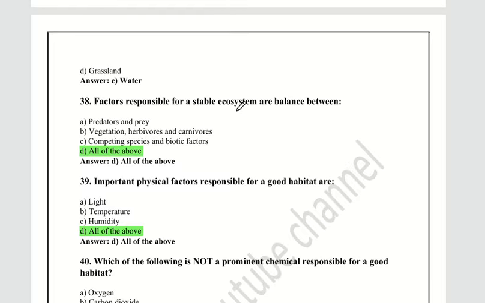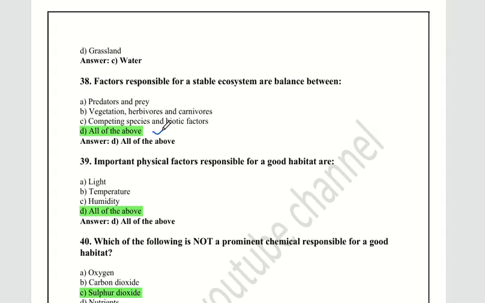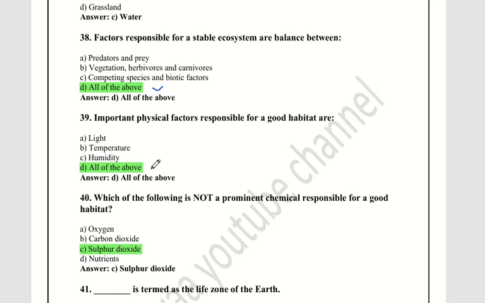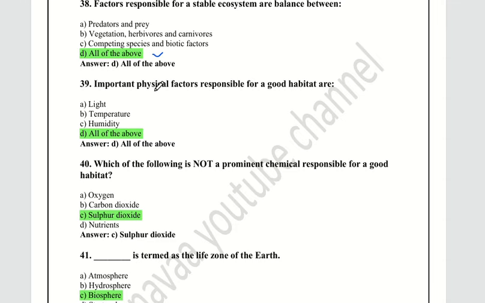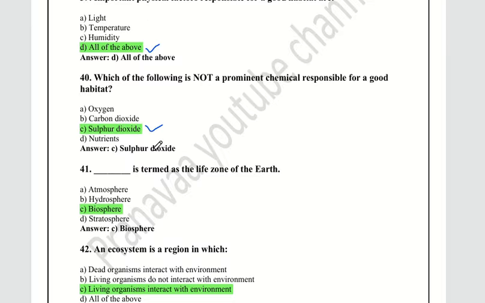Factors responsible for a stable ecosystem are balanced between all of the above. Just go through the options, guys. Again and again I'm highlighting the important point: physical factors responsible for a good habitat are all of the above. Which of the following is not a prominent chemical responsible for a good habitat? Sulfur dioxide is the right answer.